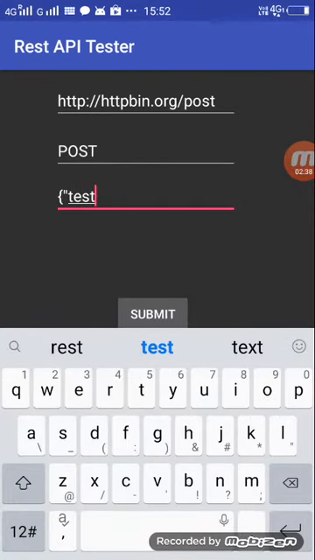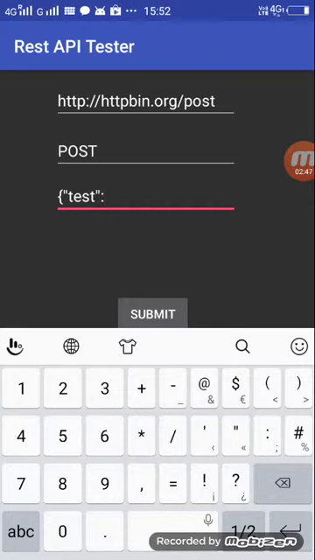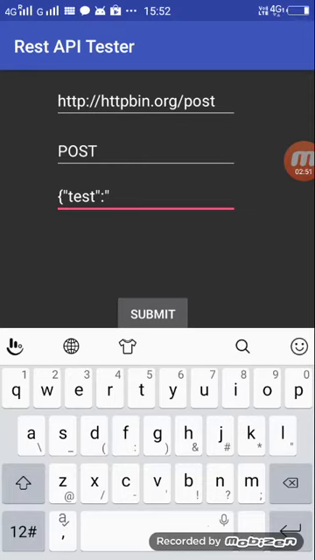So you can just copy the whole JSON file as input and paste it in this section. It will take. It is a multi-line input text box actually.